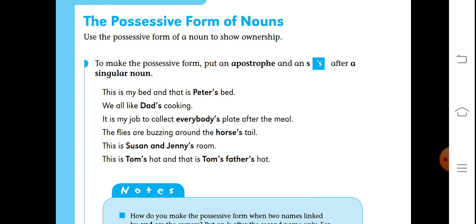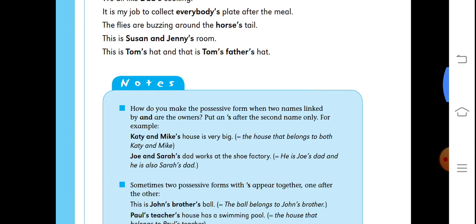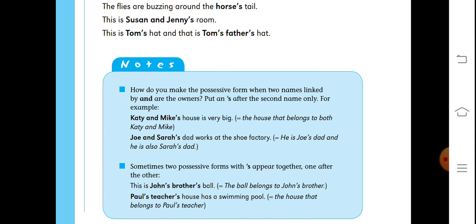Now see, how do you make the possessive form when two names linked by and are the owners? So I have told you this, Katie and Mike's house is very big. Means second noun is Mike and apostrophe is used with it because the house belongs to both Katie and Mike.